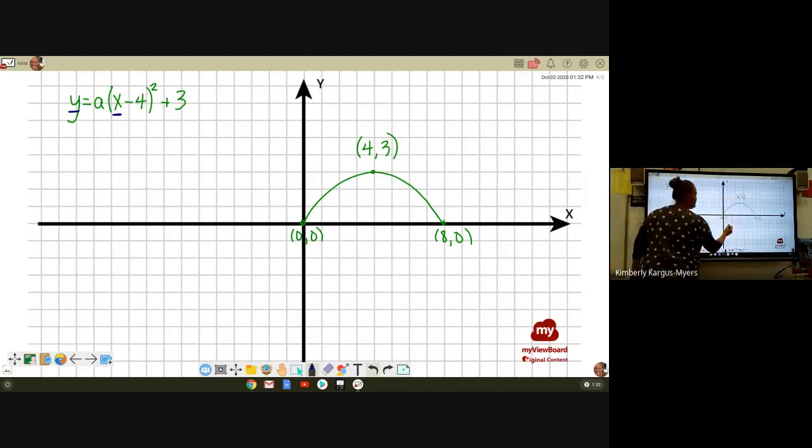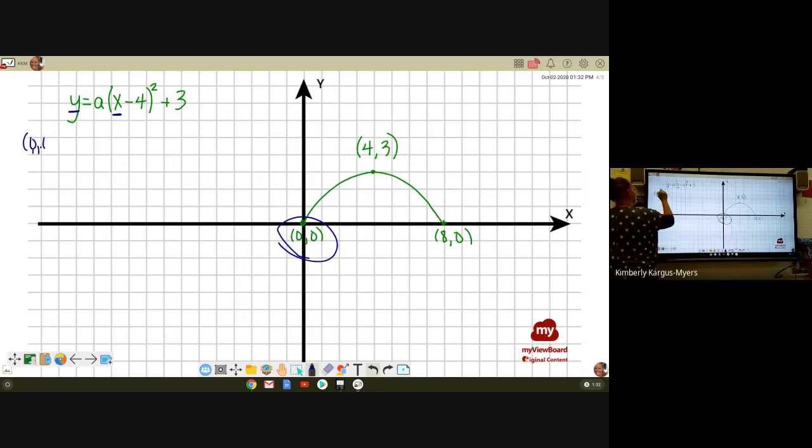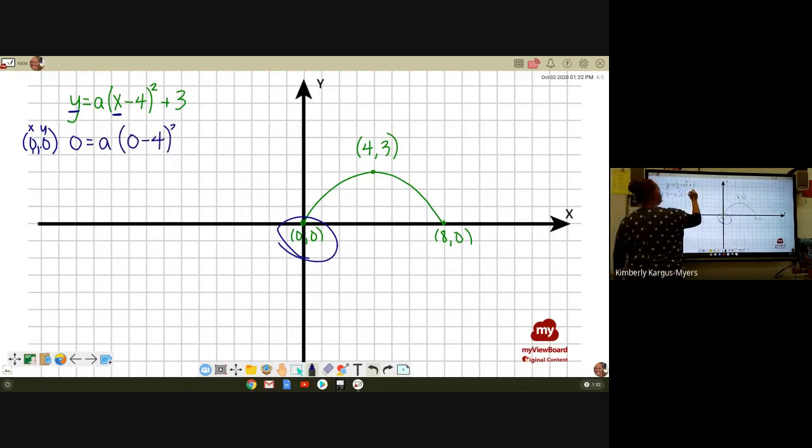Okay, let's pick this point, just because zeros are easy. Really the only reason. If you want to use (8, 0), great. So if we use (0, 0), that's a point on our parabola, right? So I'm going to plug that in. This is an x, this is a y. 0 equals a times, here's my x, minus 4, squared, plus 3. Right? I just plugged them in. Again, if you want to use (8, 0), go for it. Simplify.